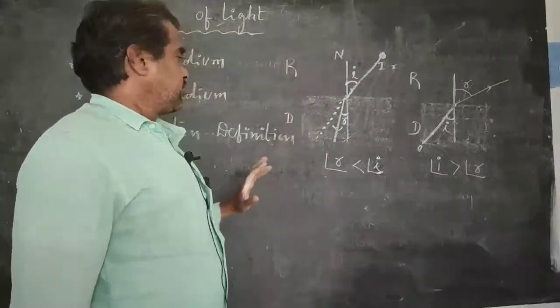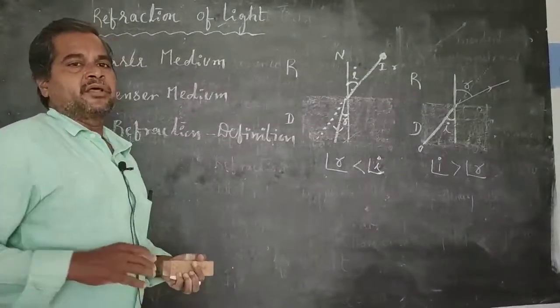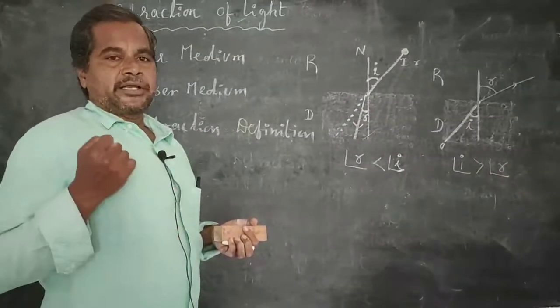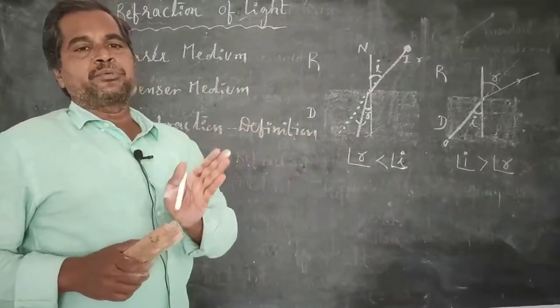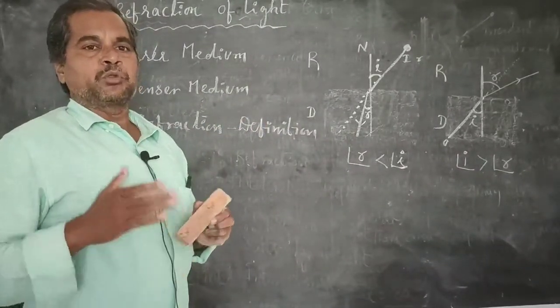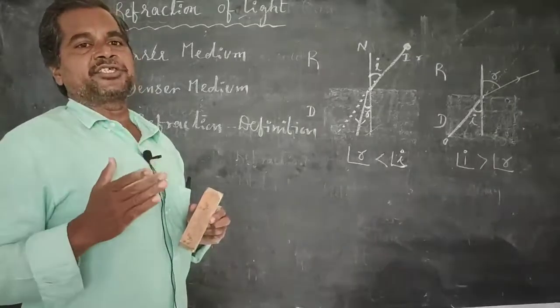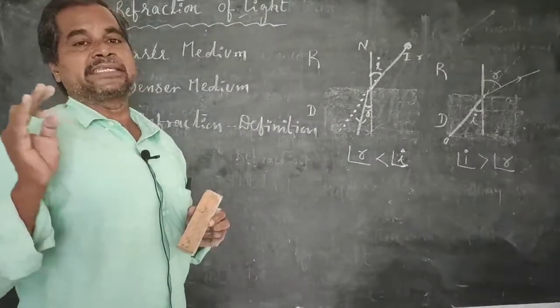So, we can explain refraction in three ways. First, what is meant by refraction? Refraction is the property of the light ray. When any light ray travels from one transparent medium to another transparent medium, that light ray changes its direction due to the change of velocities that occurs.